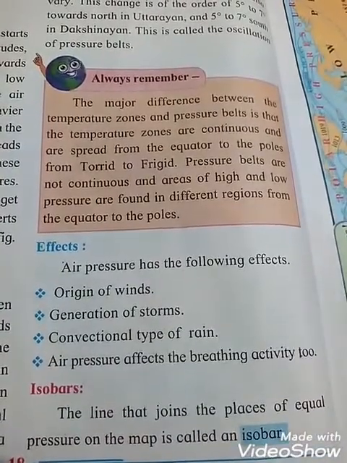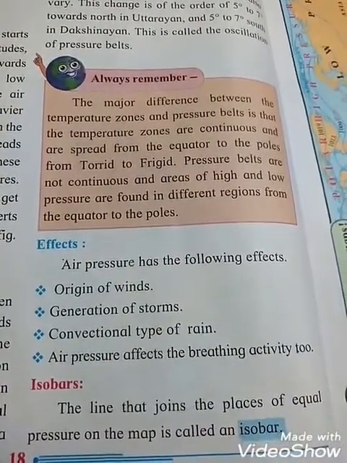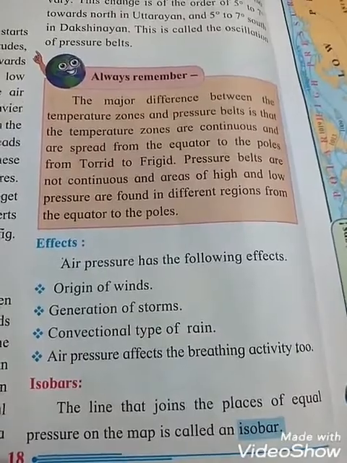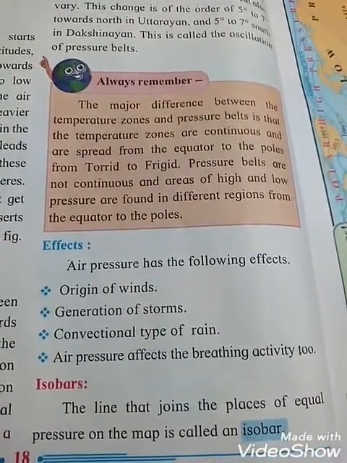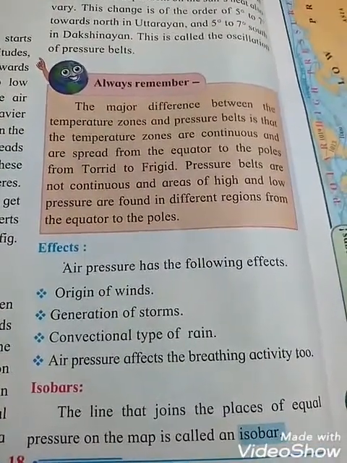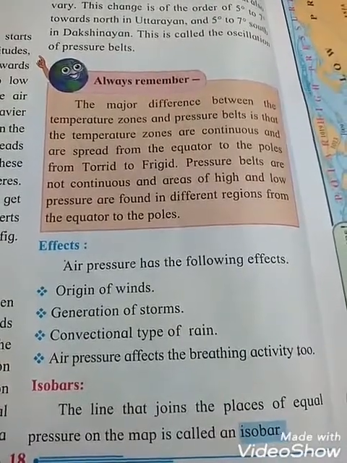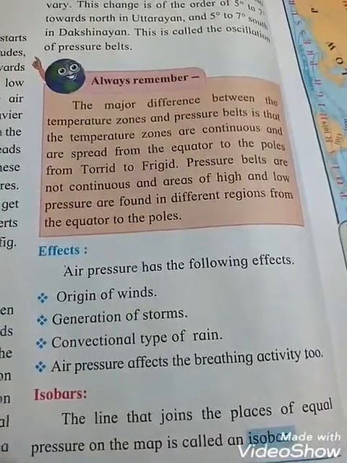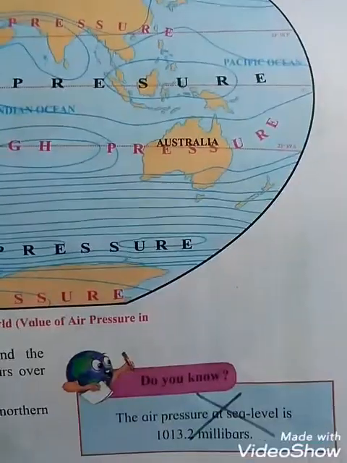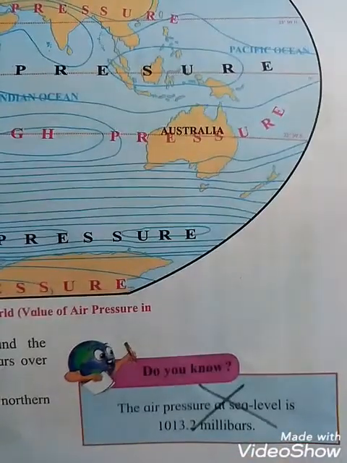Isobar: the line that joins the places of equal pressure on the map is called an isobar. See, isobar means what students? That means the line that joins the places of equal pressure on the map is called the isobar.